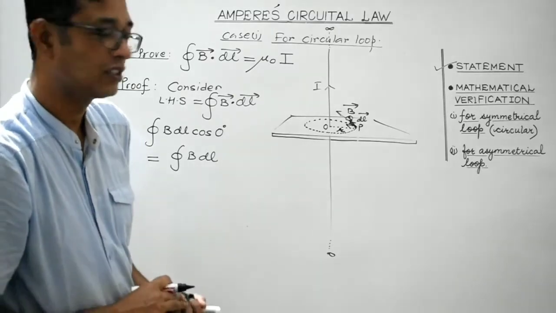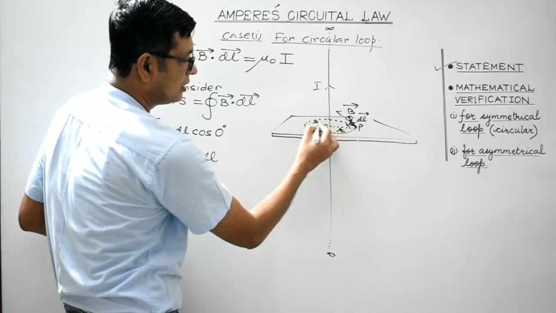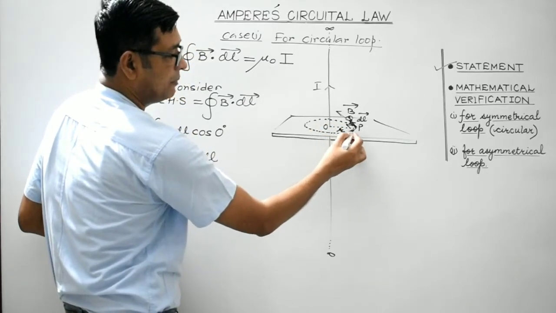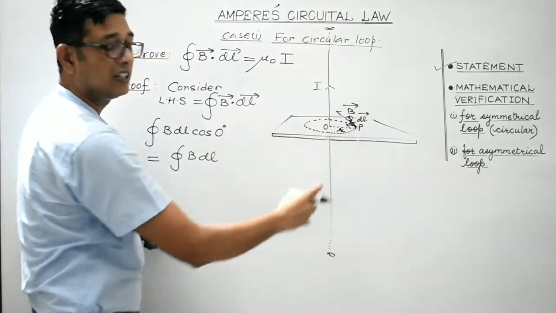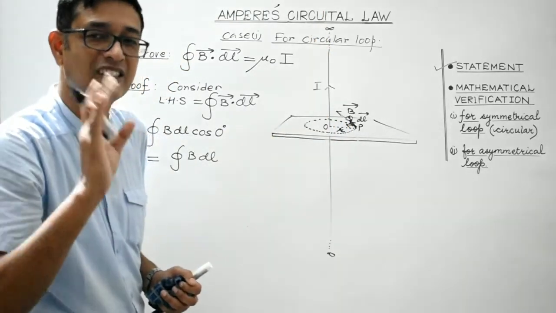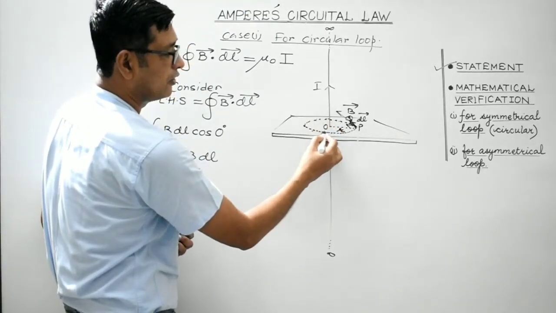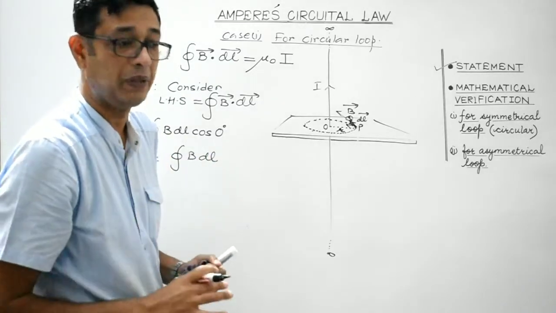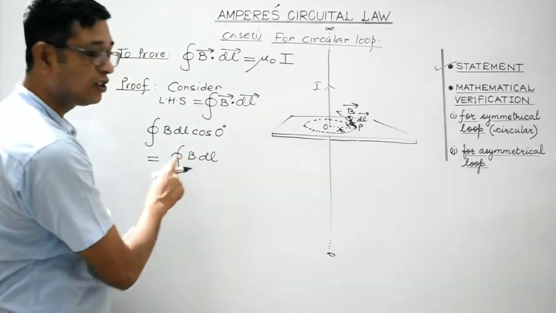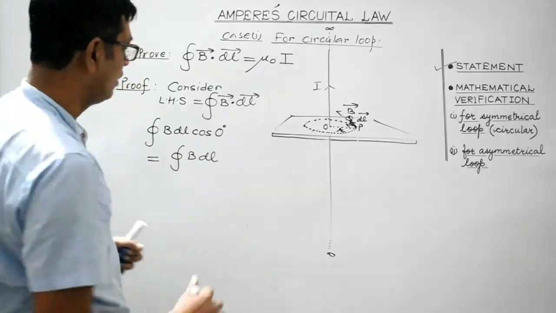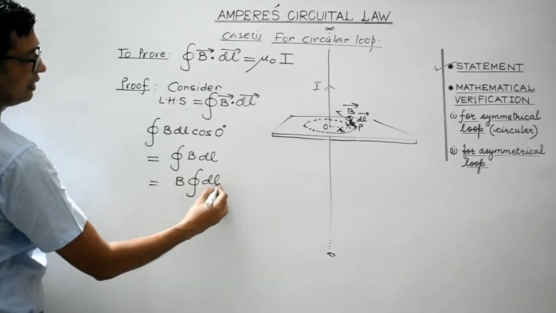Now one more thing, students. The magnetic field B at any point on the circumference of this loop, being equidistant from the straight current carrying conductor, would be constant. So the magnetic field at any point on the circumference of the loop is constant, being at the same distance from that straight current carrying conductor. So B being constant, it can be taken outside the integration. So what we get is B times the closed integral of dl.